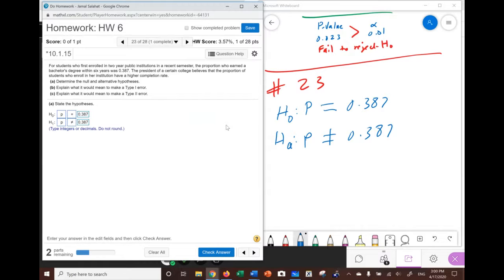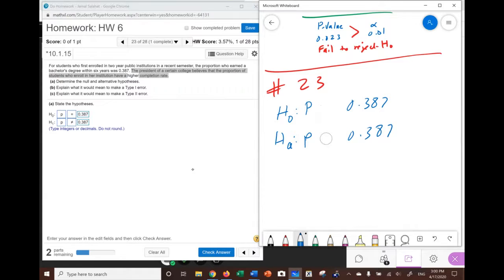Okay, I see, and I hope you see the problem. I think I rushed in here to read the problem. For a certain institution, this is not the claim. Let's start in here. It says the president of a certain college believes, the same as claims, that the proportion of students who enroll in her institution have a higher completion, higher.